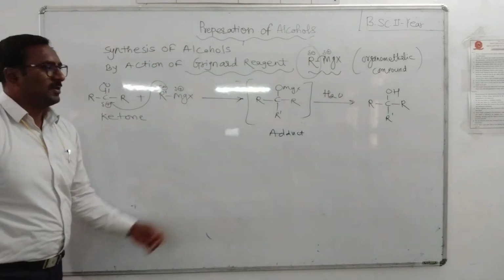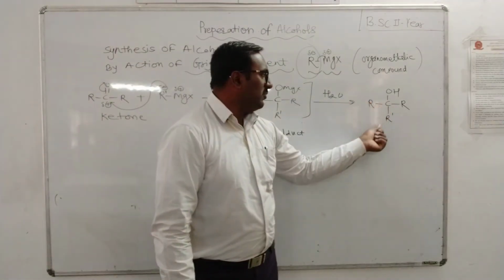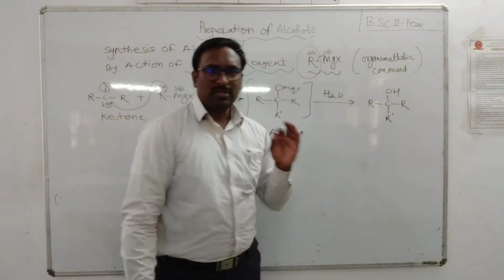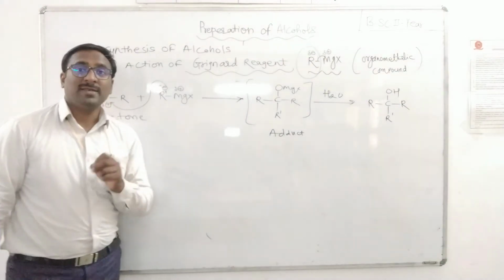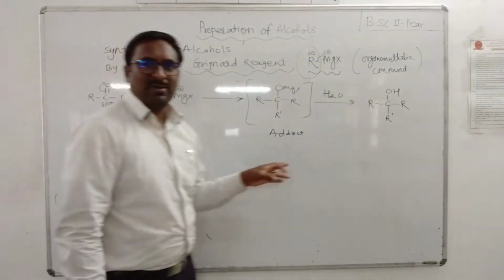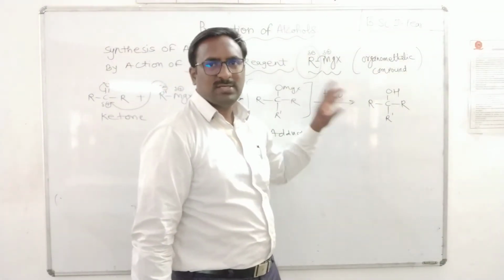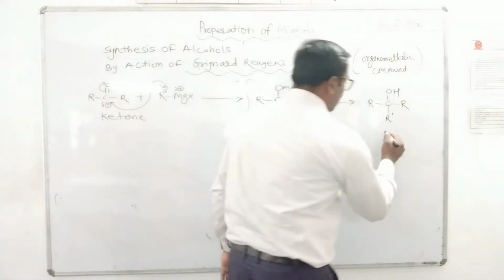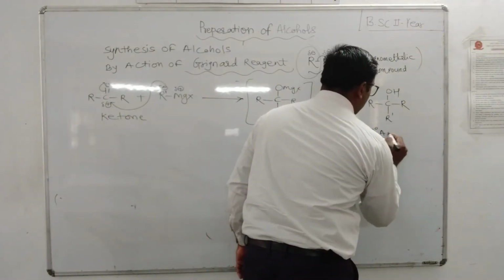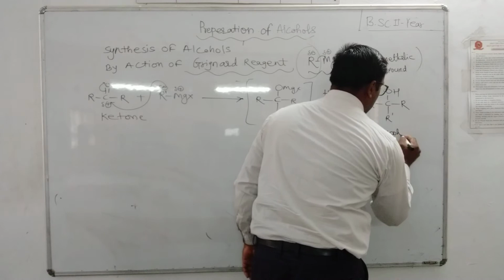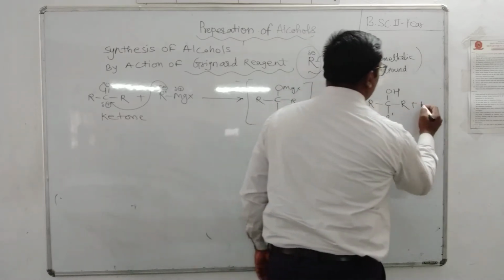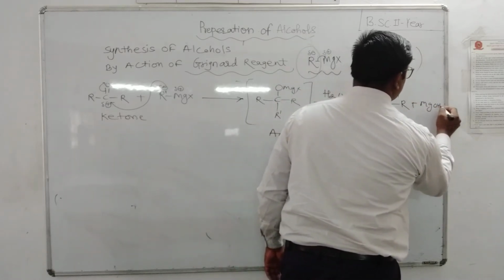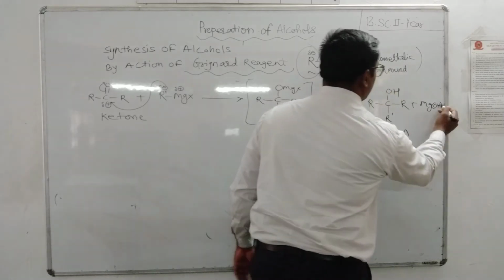The carbon atom which is attached to 3 other alkyl groups is a 3 degree carbon atom, and the alcohol is known as tertiary alcohol. Therefore, it is 3 degree alcohol. And the byproduct is MgOH(X).